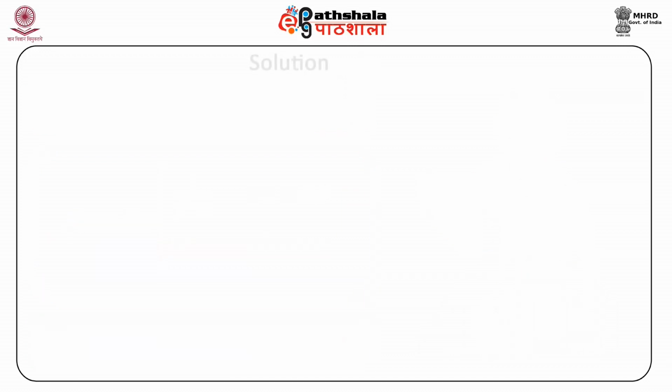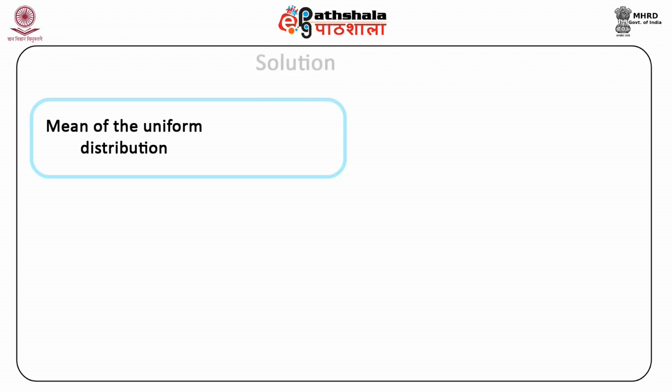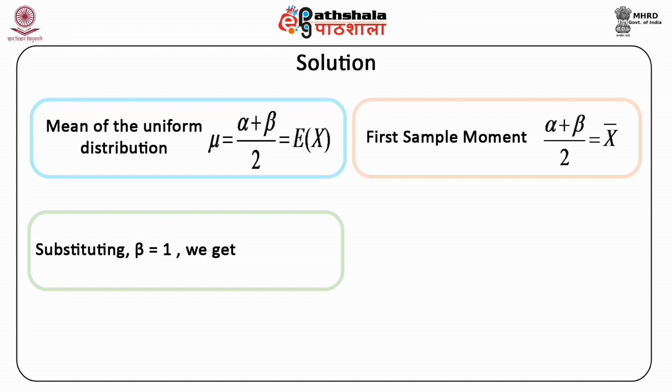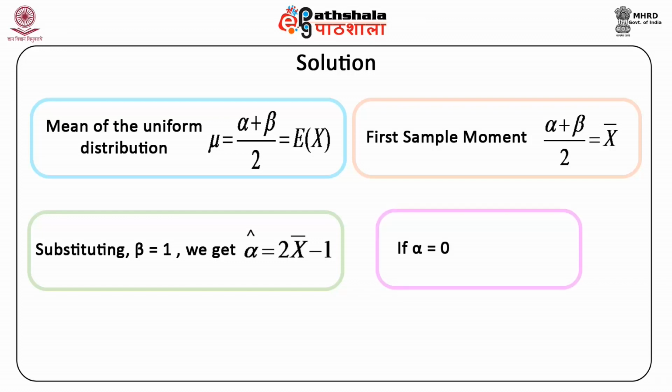Solving the above example, the mean of the uniform distribution is mu equal to alpha plus beta by 2, and is equal to expected value of x, the first population moment. Equating with the first sample moment, alpha plus beta by 2 is equal to x bar. Substituting beta equal to 1 and rearranging the terms, we get the estimator alpha hat is equal to 2 x bar minus 1. Similarly, if given alpha equal to 0, beta hat comes out to be equal to 2 x bar.